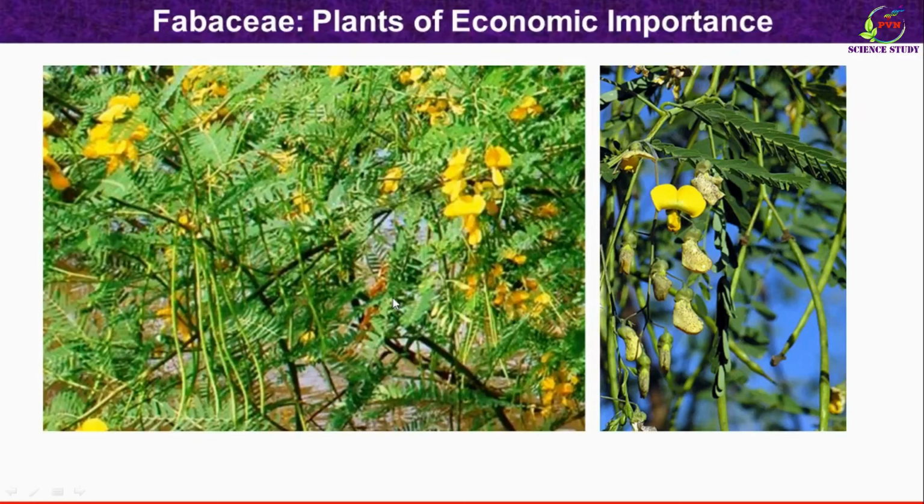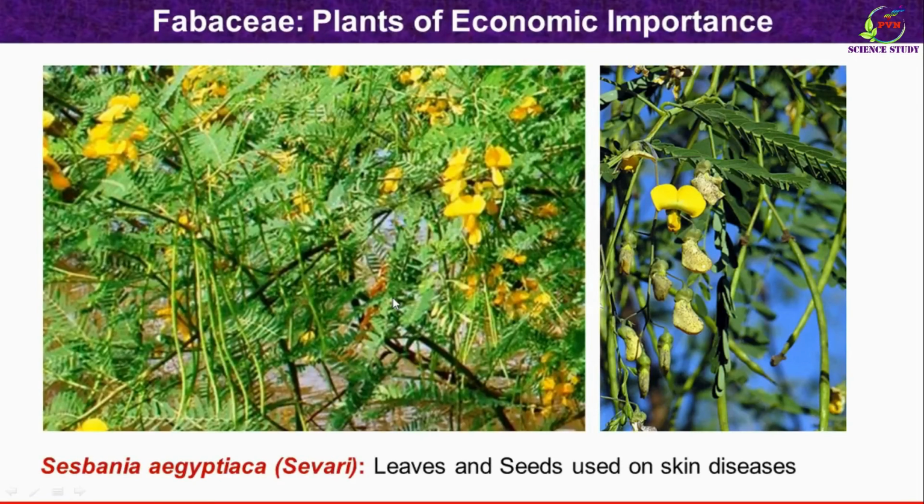Then this is the shevri plant in Marathi. The botanical name is Sesbania aegyptiaca. This is an actual photograph of the plant. These are the leaves and fruits of the plant. Leaves and seeds are also used in the treatment of skin diseases.